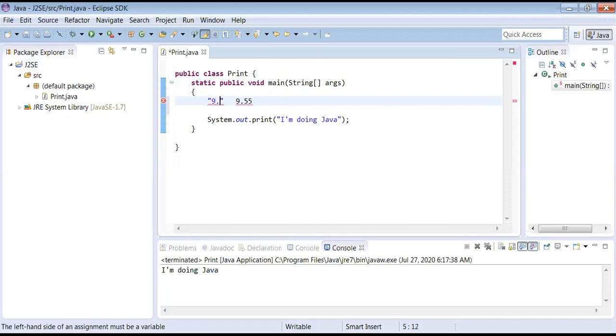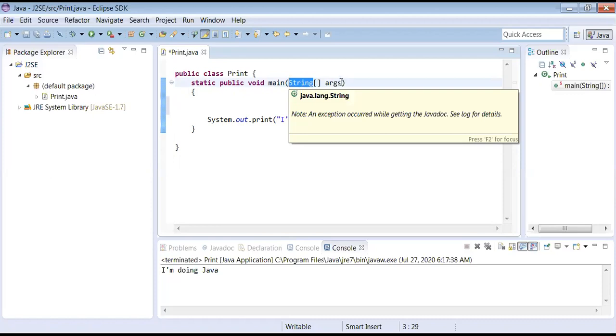So 9.55, see here, Java will consider it as a string again for safety. Even if you type a single character A, it won't take it as a character. Whatever you type, it will consider as a string. So for string, the data type is String. String itself is a data type. That's why we have written String.